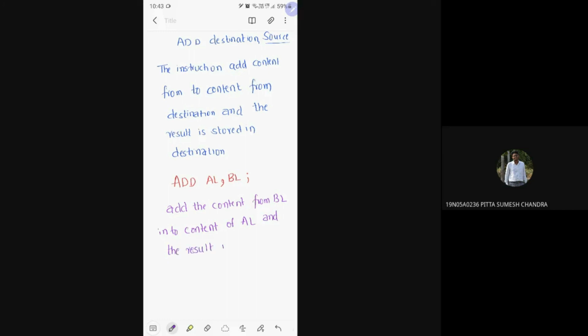In which register? AL. Very good. The result is stored in the AL register. Here the source is a register and the destination is also a register.